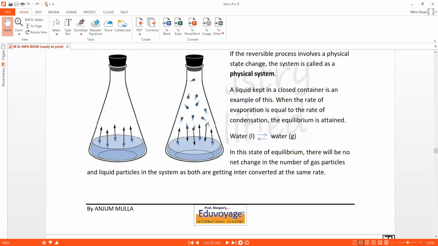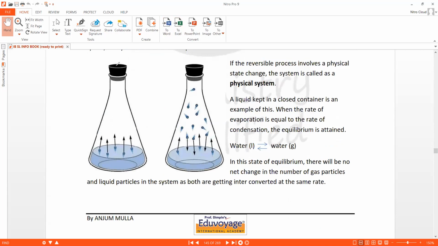Also, the physical system that we talked about, the conical flask is corked here, so that no water molecule will go outside, no water molecule from outside can come inside. So all the water molecules that are in here will remain in here only. They will just keep changing the state, either the liquid state or the gaseous state, but they all belong inside the conical flask only.